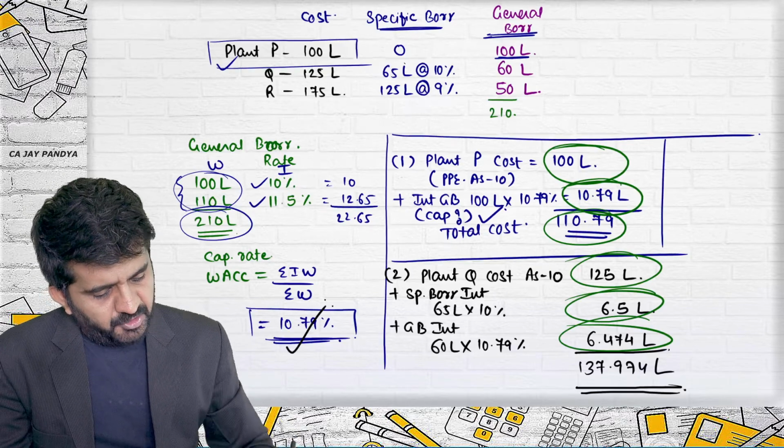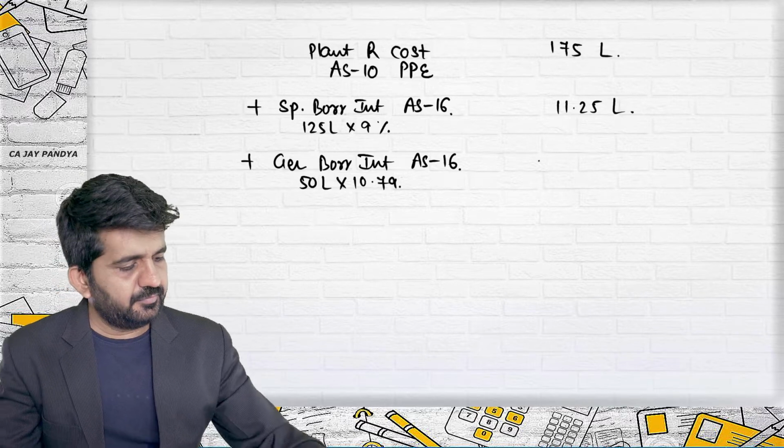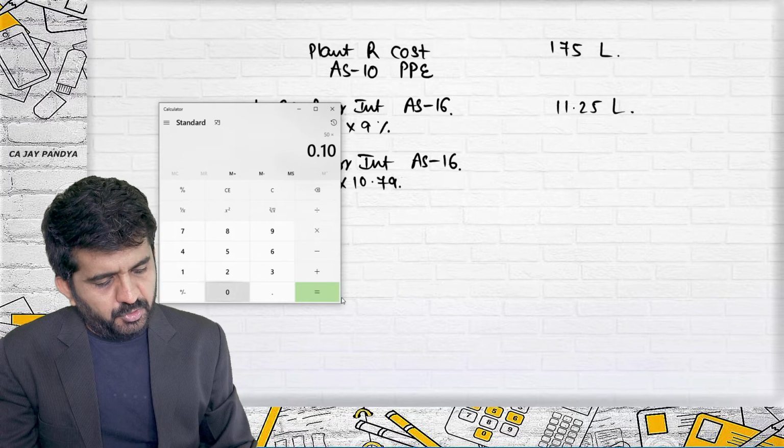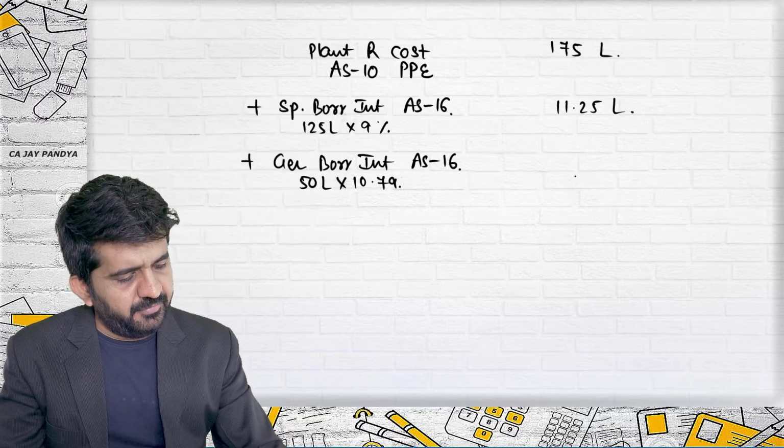What is the rate for general borrowing? 10.79%. It is 50 into 10.79%, which is 5.395.